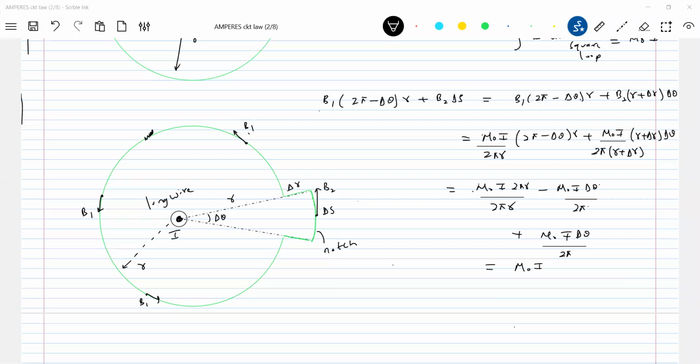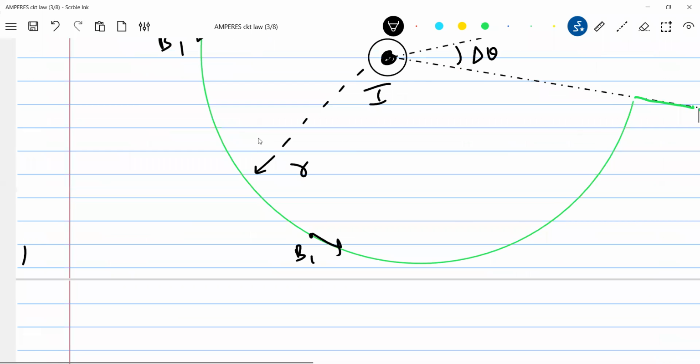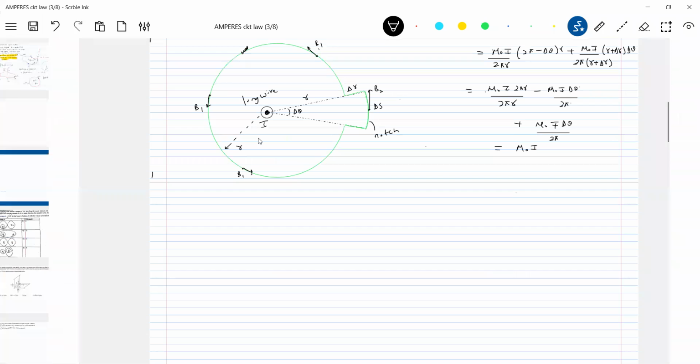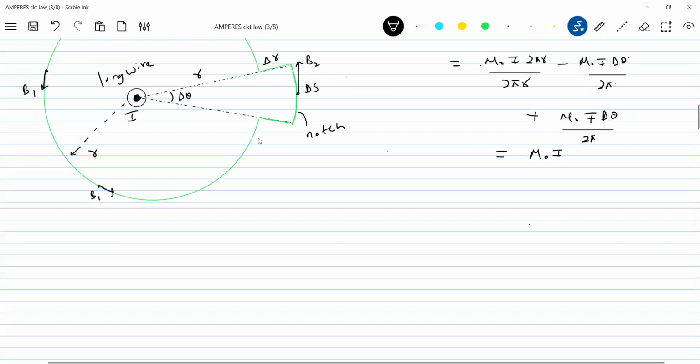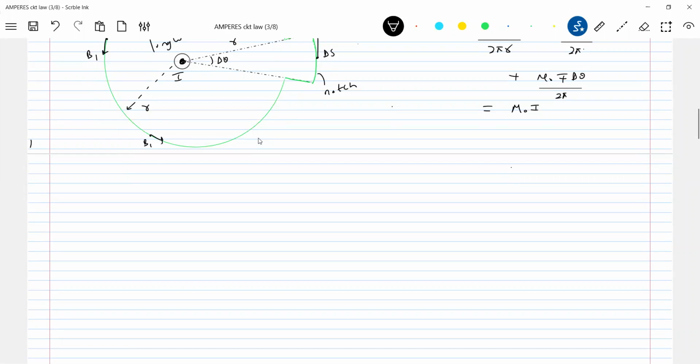So here we can say the value of the integral of the magnetic field along a closed path around some current carrying wire is independent of the shape of the path or the shape of the loop. So one strong, bold statement I'm putting: you need not bother now about the shape of the loop. Whichever shape you want, you can assume. It's left to you. You have got full freedom to assume.